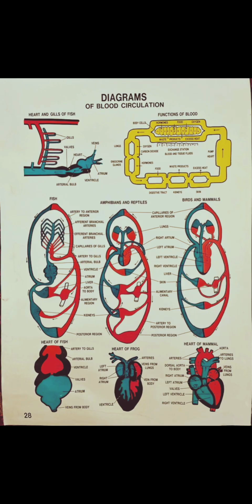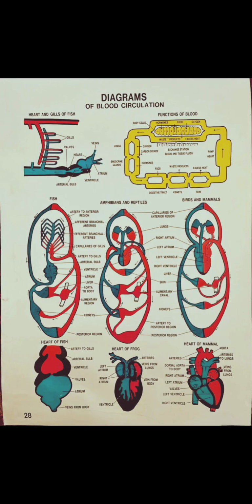All vertebrates have a muscular chambered heart. Fishes have a two-chambered heart with an atrium and a ventricle. Amphibians and reptiles have a three-chambered heart with two atria and a ventricle, whereas crocodiles, birds and mammals possess a four-chambered heart with two auricles and two ventricles. In fishes, the heart pumps out deoxygenated blood, which is oxygenated by the gills and supplied to all parts of the body, called venous heart.